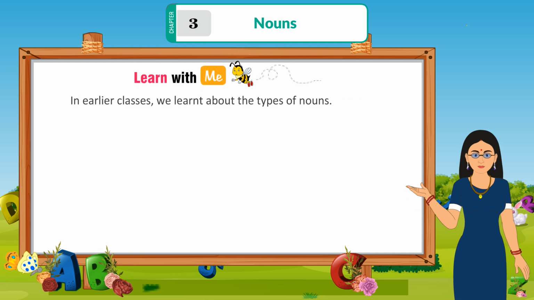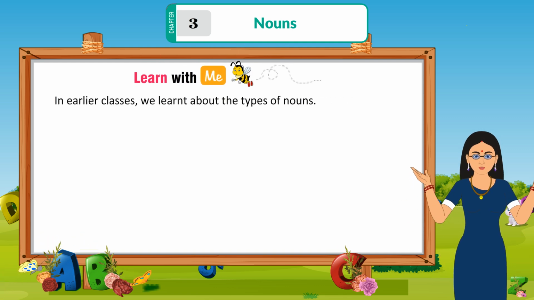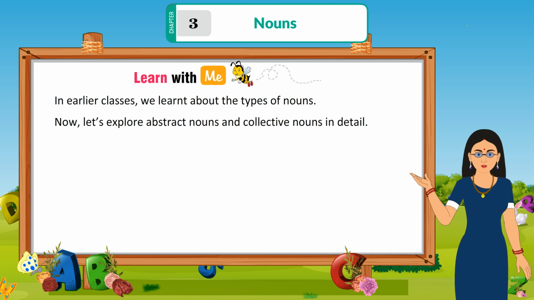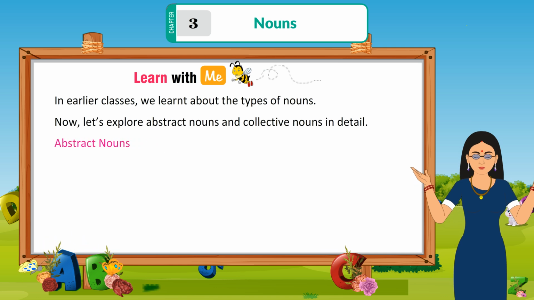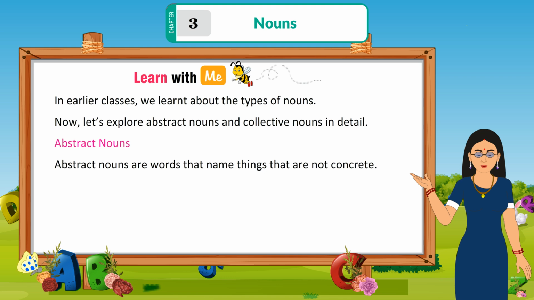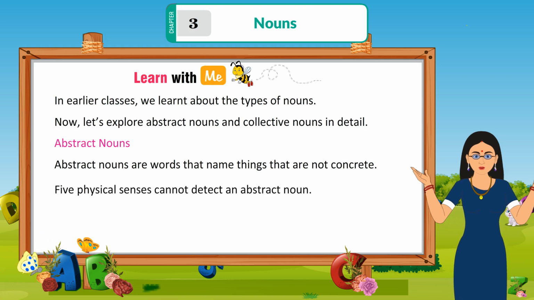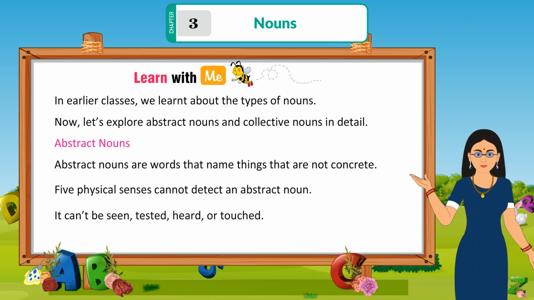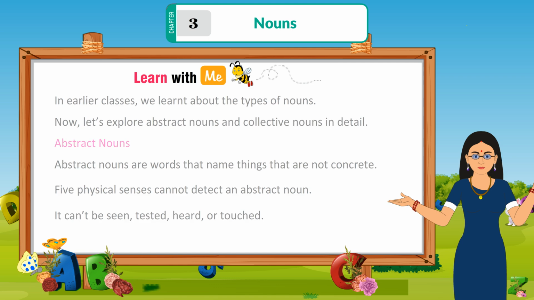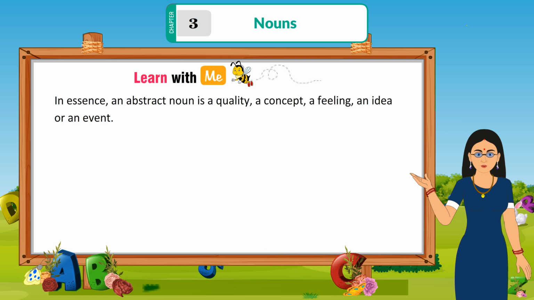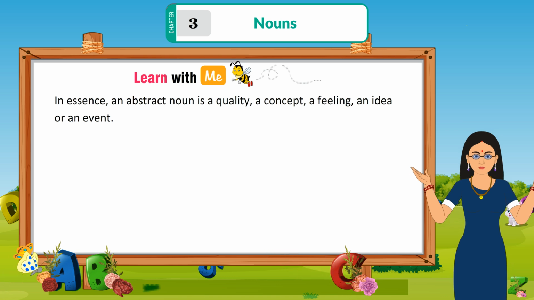Learn with me. In earlier classes, we learned about the types of nouns. Now let's explore abstract nouns and collective nouns in detail. Abstract nouns. Abstract nouns are words that name things that are not concrete. The five physical senses cannot detect an abstract noun. It can't be seen, tasted, heard, or even touched. In essence, an abstract noun is a quality, a concept, a feeling, an idea, or an event.